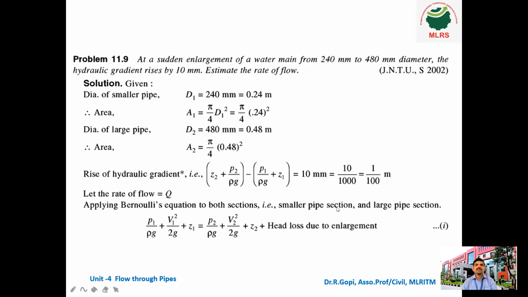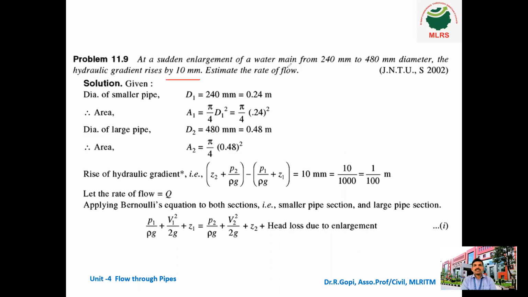So this problem is from the 2002 JNTU question paper. From the question paper they asked. So let us see the problem. At a sudden enlargement of a water main from 240 mm to 480 mm, the hydraulic gradient rises by 10 mm. Estimate the rate of flow. So first understand the question.